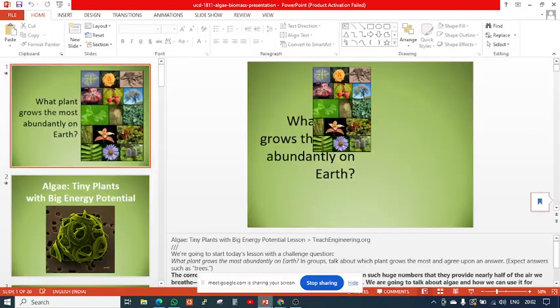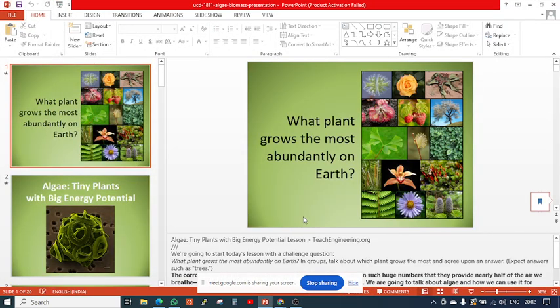instantly and rapidly. This plant called algae is a very tiny plant and a primitive type of plant. So here the question is, what plant grows the most rapidly on earth? This is a typical question. On earth, the most rapidly growing plant, which does not even require any land, requires only some water bodies and a small amount of nutrients. So this is nothing but the algae.